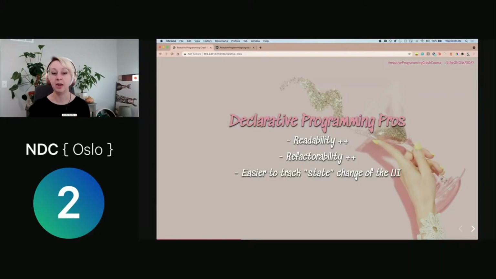And it makes it a lot easier to track state changes in our UI, especially if you're a new developer into a code base, and you're trying to figure out why you're dealing with this bug, what QA has found, what's modifying that. It gives you one kind of source of truth to look for and then be able to isolate what the problem might be in there and how to correct it so it's behaving in the way that business expects.